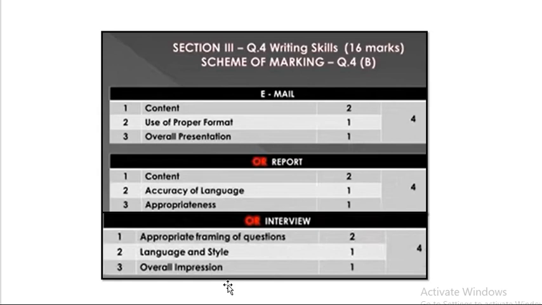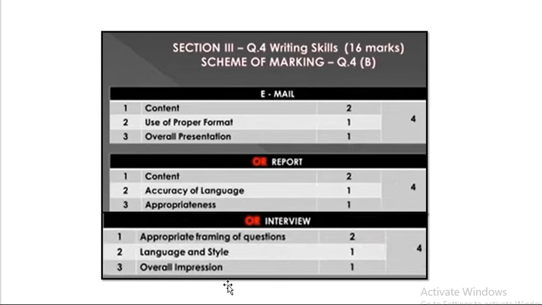Then after email you have the option of report writing also. Children, you all know the format, that is headline, byline, introductory paragraph, main content of that particular event, and last the concluding paragraph. Again the marks have been distributed the same way. Then interview. For interview also you have to keep in mind, you have to ask relevant questions, don't ask vague questions, don't ask yes-no questions, you have to frame WH questions only.